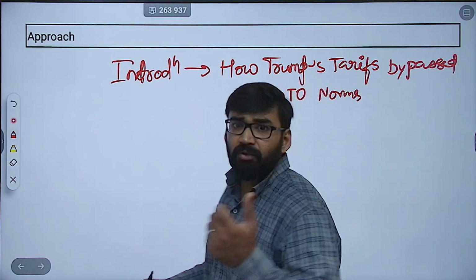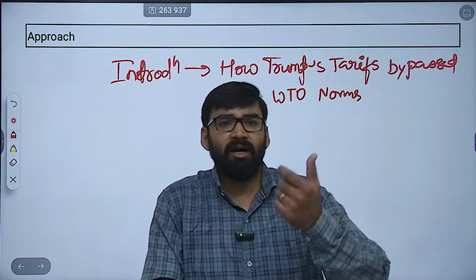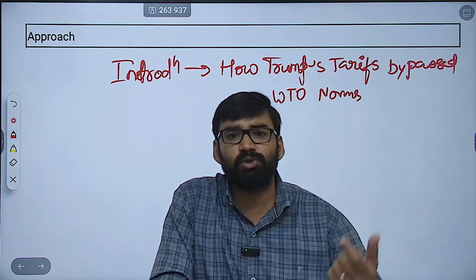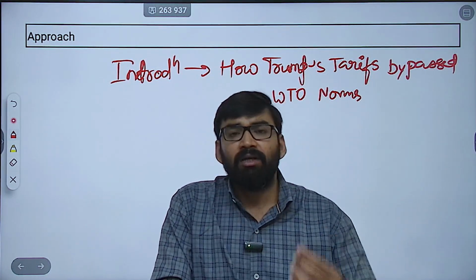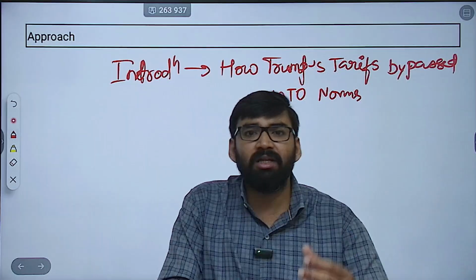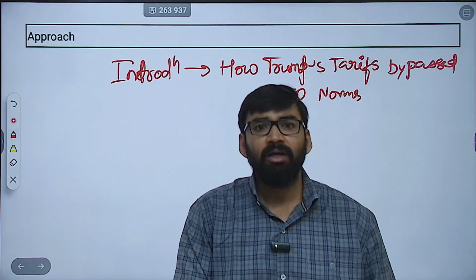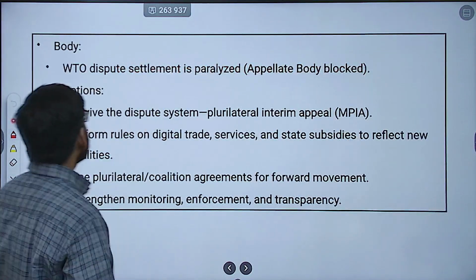When we say Trump tariffs, you have to mention national security, reciprocity. So these are the things that bypassed WTO norms, and this is actually endangering the rule-based trade. Clear? Now, how to write the body of the answer?